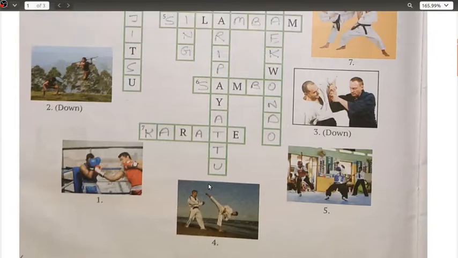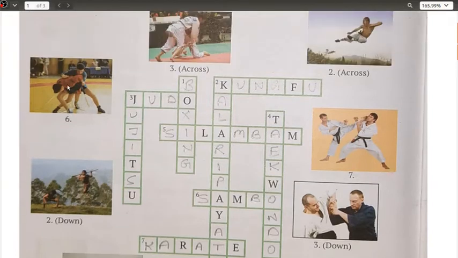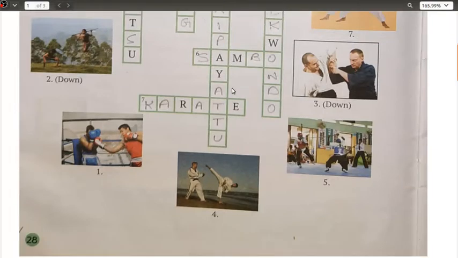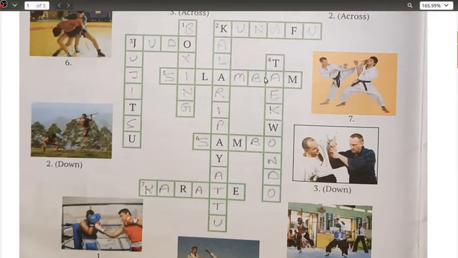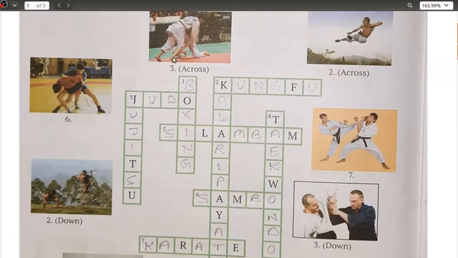Okay, next we have, we just now discussed second down. Second down is your Kalari-Payattu, this one only which I was talking to you about. First one is boxing, that is this one. Okay, that is all the down ones we have done. Now let us move ahead to the across ones. So number two, that is you have Kung Fu, this one. Okay, across. Number three, that is your Silambam.